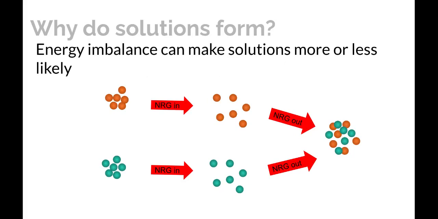So the energy imbalance between breaking up the IMFs between the solute and solvent and then forming the IMFs in the solution can make the formation of solutions either more or less likely. So the randomness, that's going to tend to favor all solution formation. But this energy thing, sometimes it doesn't. Sometimes the energy situation keeps solutions from forming. Let's look at some details of that.